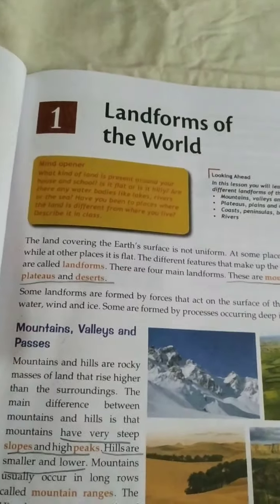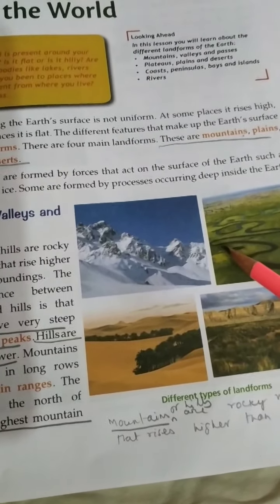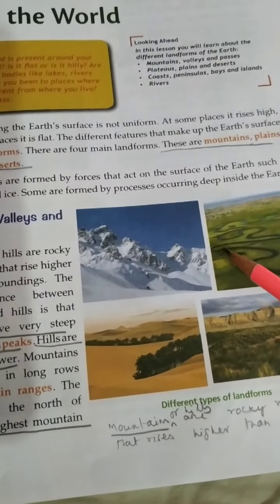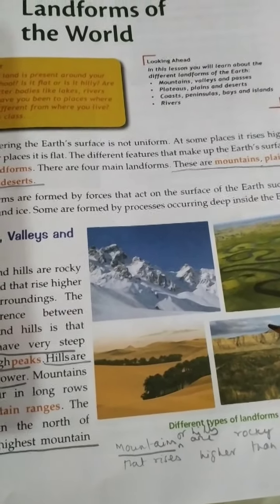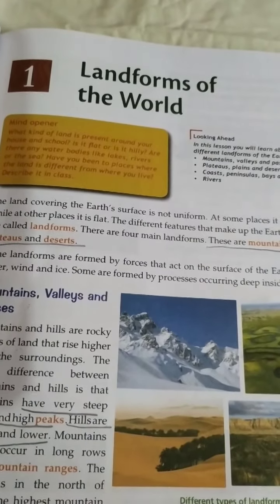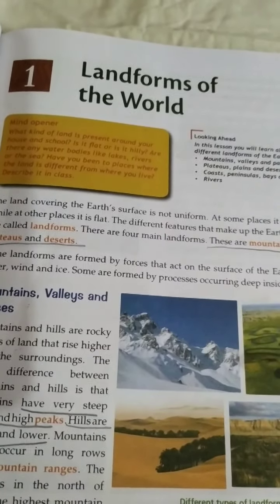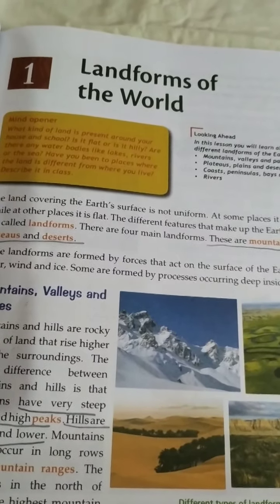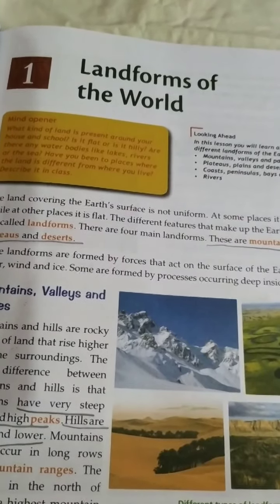How are these landforms formed? Some landforms are formed by forces like water, wind and ice. Some other landforms are formed by the process occurring deep inside the earth. So in this lesson we will learn about different landforms such as mountain, valleys, passes, plateau, plain, desert, coast, peninsula, bays, islands and rivers.